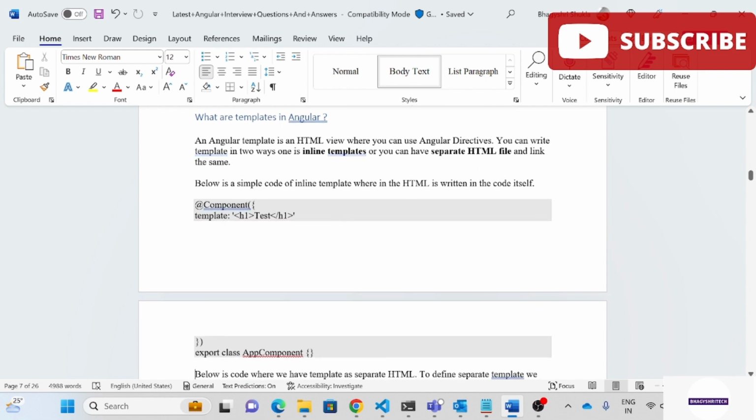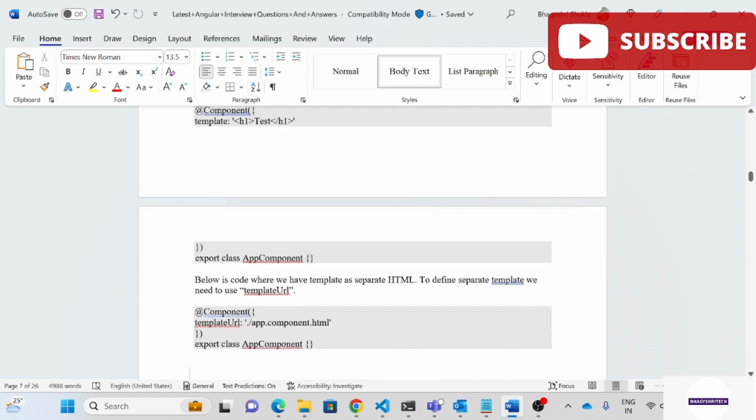Then, normally, the class AppComponent I declare here. Next, below is the code where we have a template as a separate HTML file. To define the separate template, we use templateUrl. You can see in this example component, templateUrl is the location we are giving where the component is exporting or using. It's giving the URL, and export class AppComponent, like it is referring to which path it comes from.